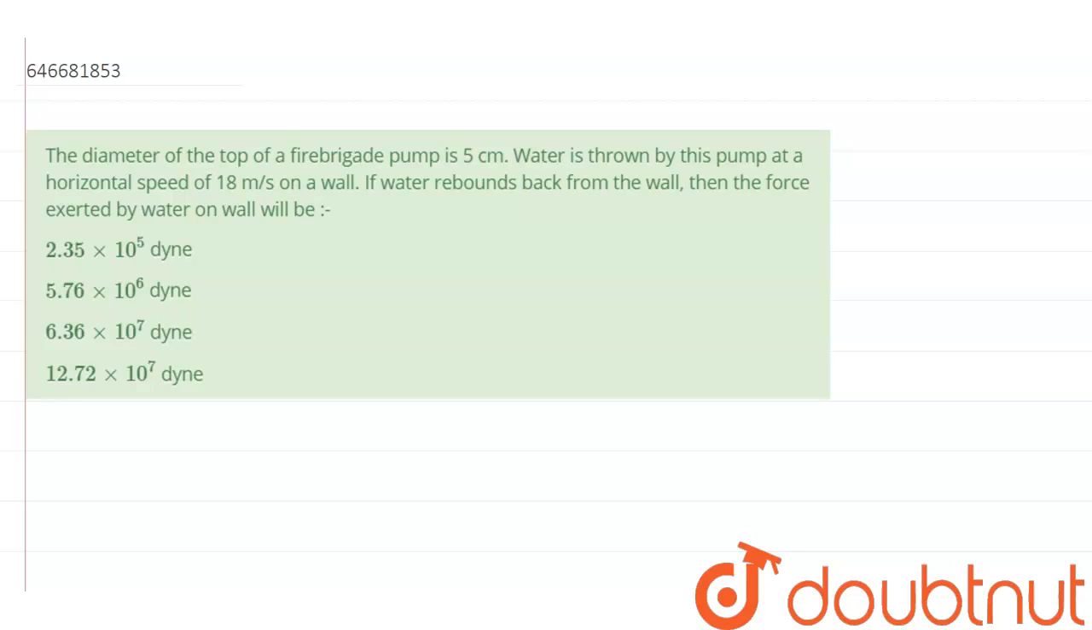The diameter of the top of a fire brigade pump is 5 cm. Water is thrown by this pump at a horizontal speed of 18 meter per second on a wall. If water rebounds back from the wall, then the force exerted by water on the wall will be.